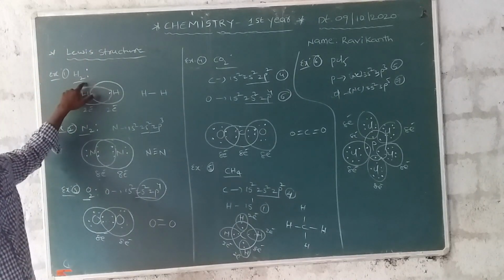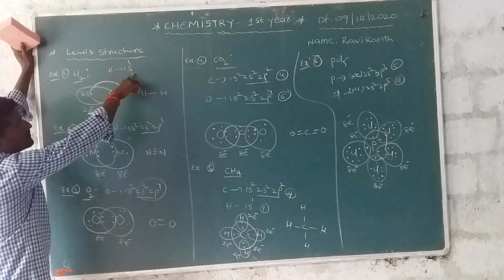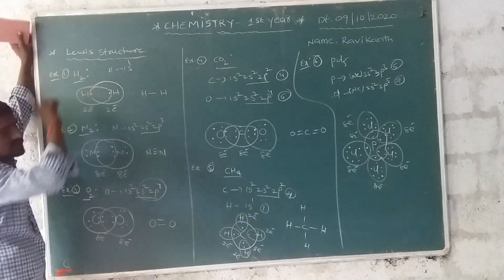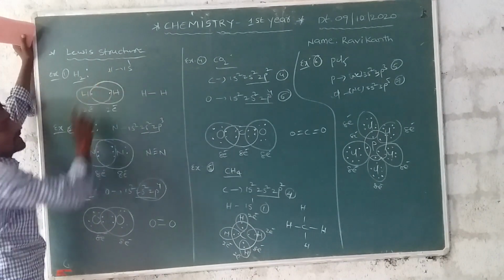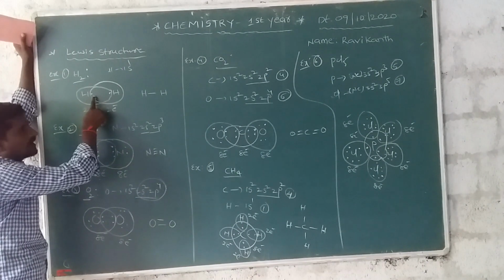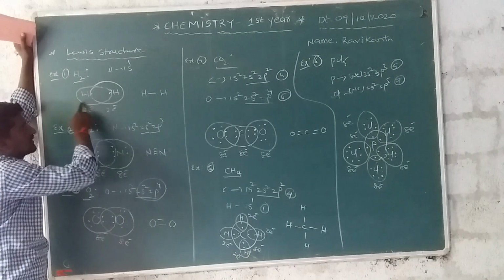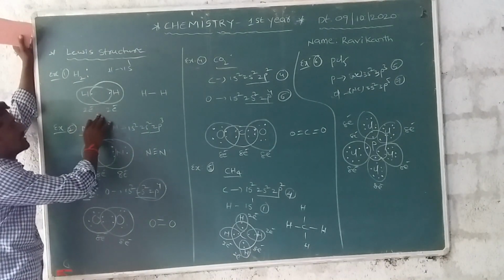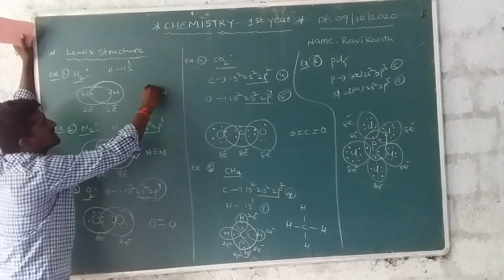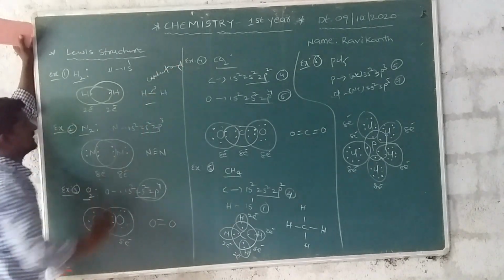First one, hydrogen. In this, two hydrogens are present. Hydrogen has a 1s1 electronic configuration, so each hydrogen has only one electron. Each hydrogen shares one electron, totally two electrons. This is a stable configuration. The structure is hydrogen single bond hydrogen. This bond is a covalent bond.